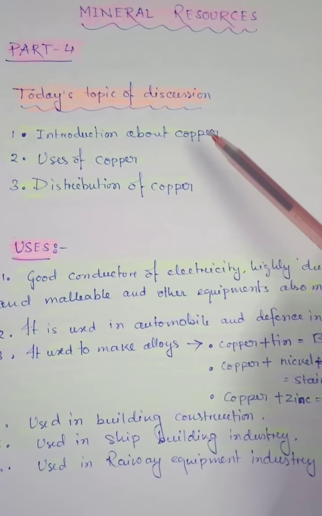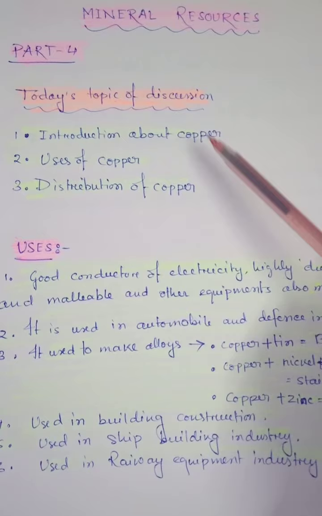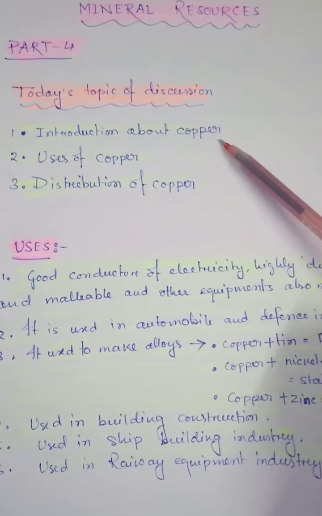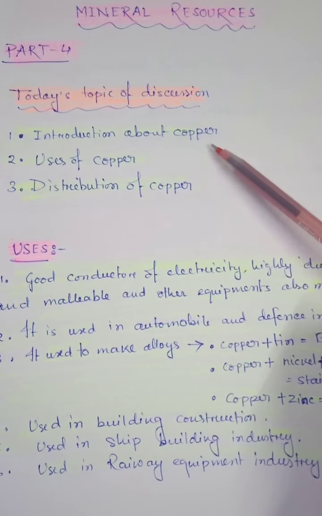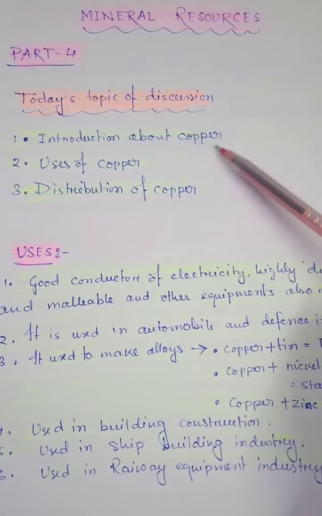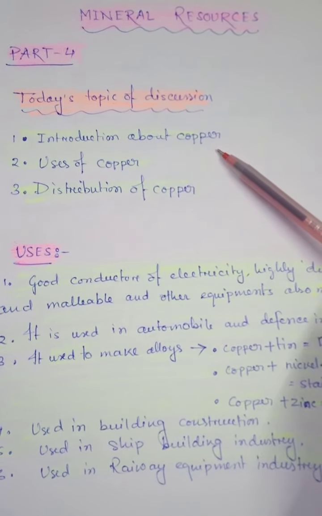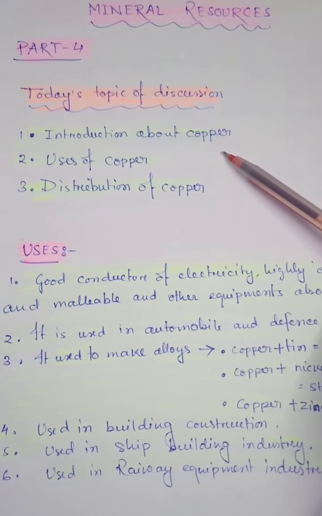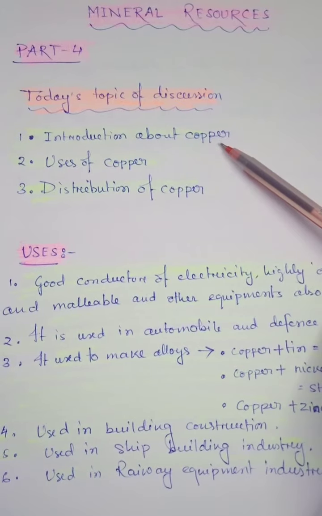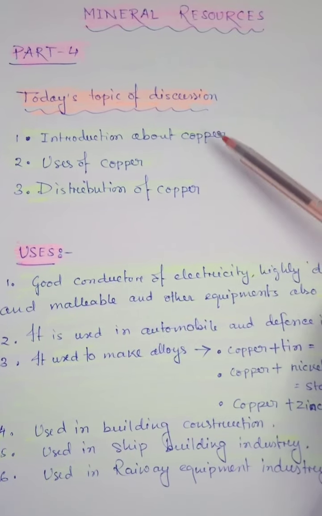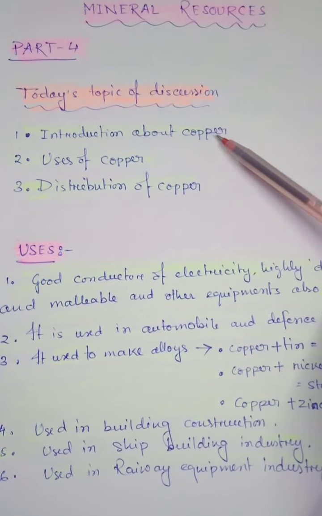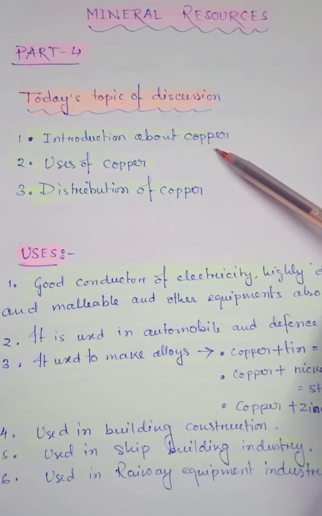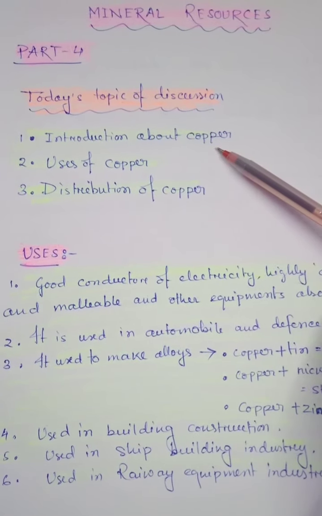I think you have heard this name in your daily life because it is used for different purposes, and without that, I think today's life is not possible. Why is this very important? Because it is an important non-ferrous metal, and we use this mineral for electrical and electronic purposes. In nature, copper occurs in native or raw form in three principal combinations: sulfides, oxides and carbonates. In this form we can get raw copper.